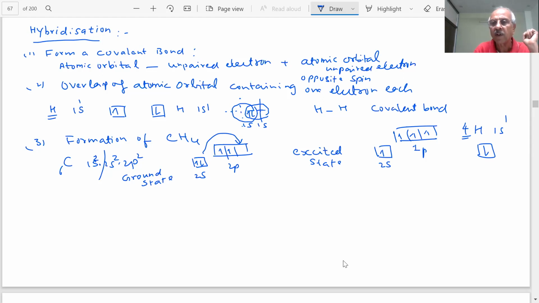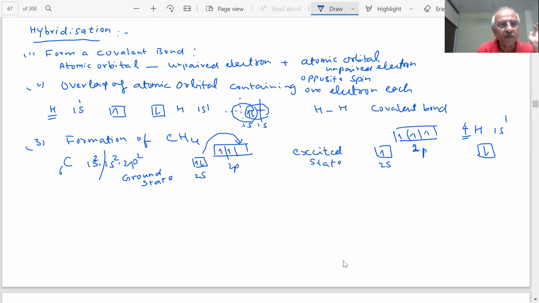But the problem is, you already know the shapes of 2s and 2p orbitals, students. The 2s orbital is spherically symmetric and there are three dumbbell-shaped p orbitals along the X, Y, and Z axes. They are perpendicular to each other, at 90 degrees to each other. So if these form bonds, then there will be different types of bond angles, students.